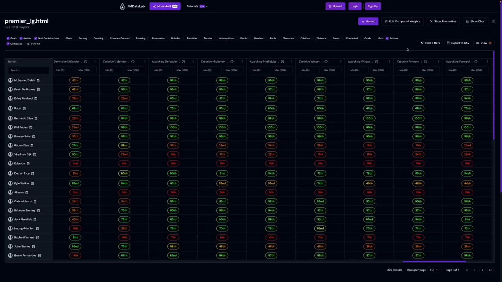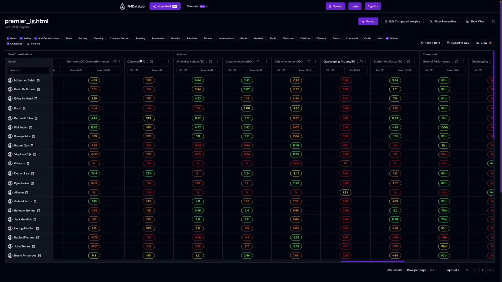So when you first come to this table, you might be thinking that there's not an awful lot of stats visible, and that's on purpose. That's because a number are hidden by default initially. This default column group visibility setting reduces horizontal scrolling and prevents sluggish performance due to the large amount of data being rendered on screen at once. There are a large number of unique statistic columns, I think it's 169 to be exact at the time of recording. These stats are then grouped into column groups, like the goals and assists, etc.